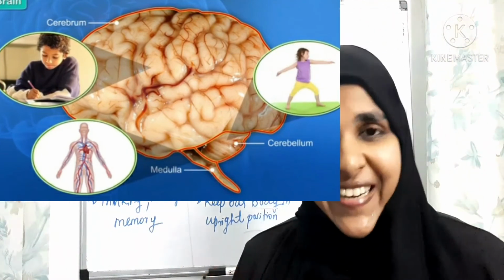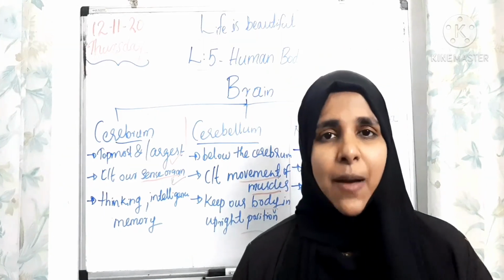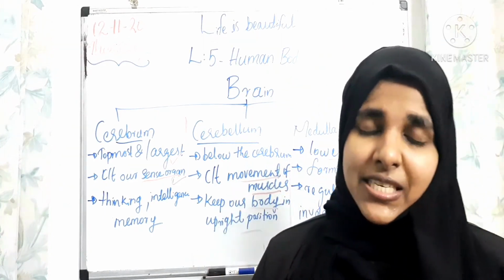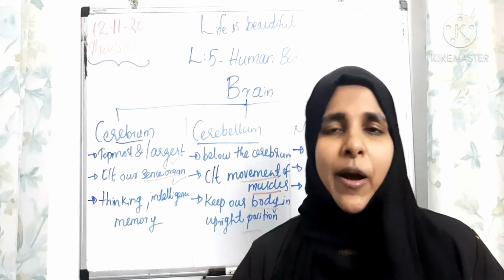Clear, all of you? So children, in our next class we will learn about another part of the nervous system, that is, the nerves and spinal cord.